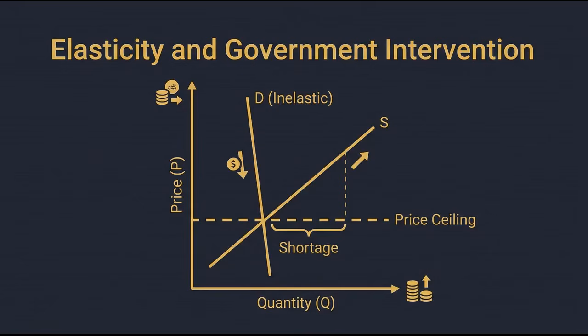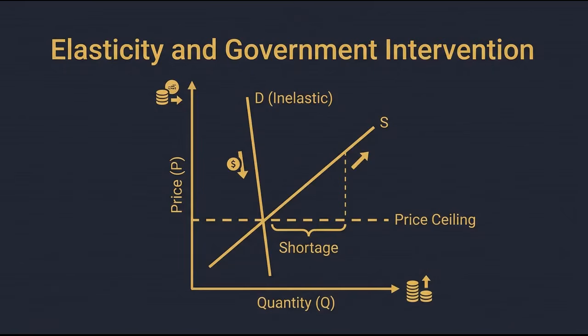If demand is price inelastic, a firm can actually raise its price to increase total revenue, because the percentage fall in quantity will be smaller than the percentage rise in price. We also look at income elasticity of demand. For an inferior good, this value is negative because higher income actually reduces demand.